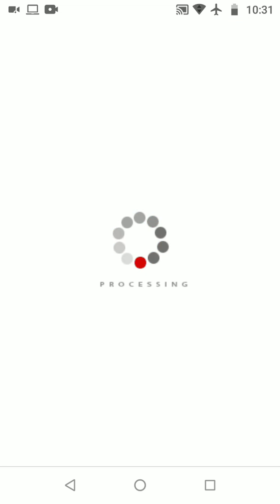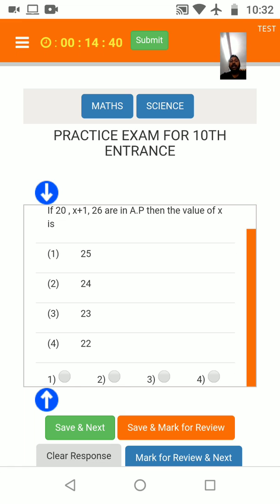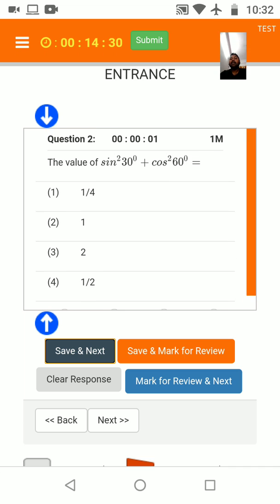So the exam is loaded. It will take a few seconds or up to 1 minute to load the entire set of questions. Please be patient while loading the question paper, and you should have proper internet connectivity to load all the questions. The questions are going to be displayed here. You can answer the questions. Students, here you have to remember one thing. Once you select your answer, you have to click on save and next. Then only that answer is considered for evaluation.